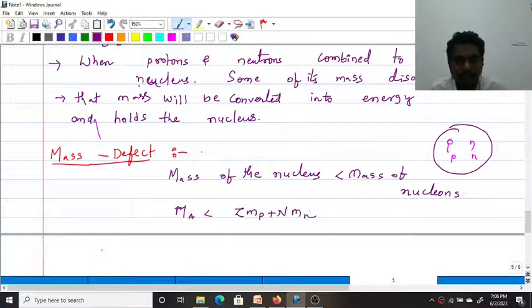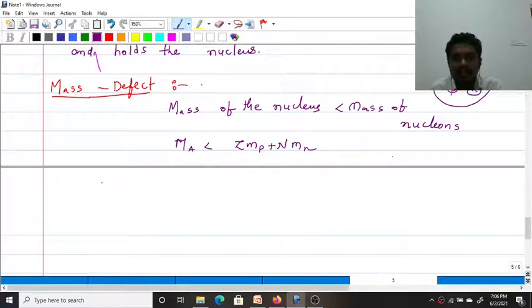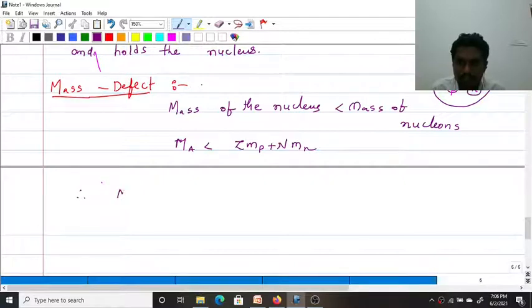Nm_n. When protons and neutrons combine together to form a nucleus, there will be some reduction in the mass. Whatever mass is reduced is converted into energy and holds the nucleons together inside the nucleus. That reduced mass is called mass defect. Therefore, mass defect is equal to